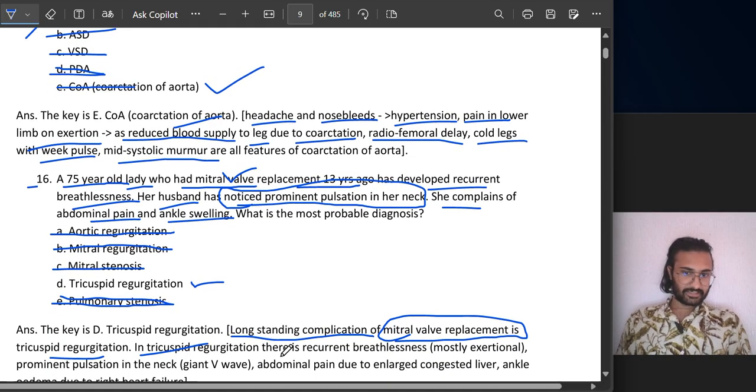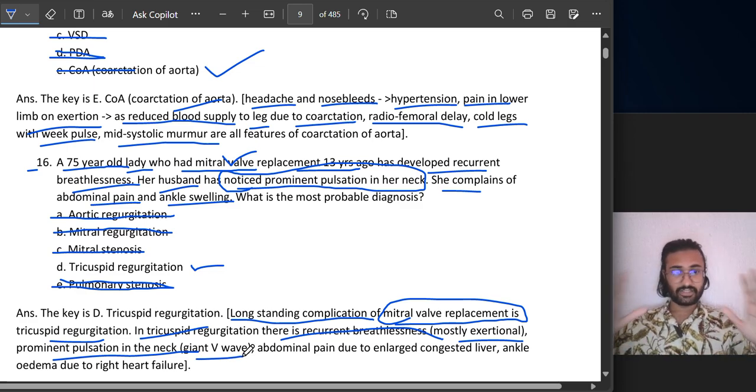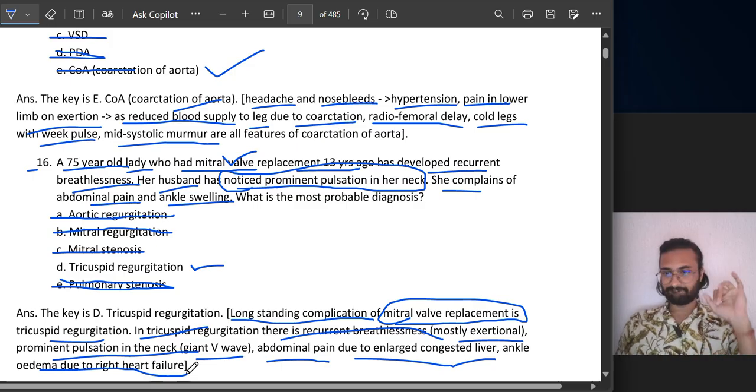In tricuspid regurgitation, there is recurrent breathlessness, mostly exertional, and prominent pulsation with a giant V wave. This is very important. Commonly asked question: giant V wave is present in which condition? This is present in tricuspid regurgitation. Abdominal pain due to enlarged congested liver, ankle edema due to right heart failure.